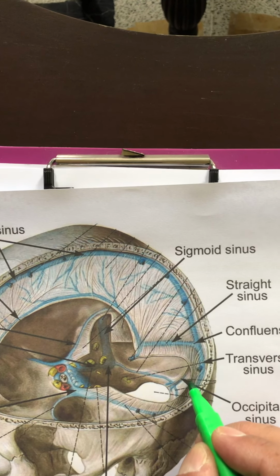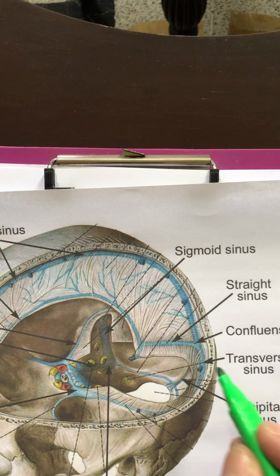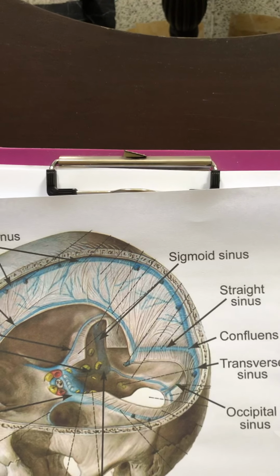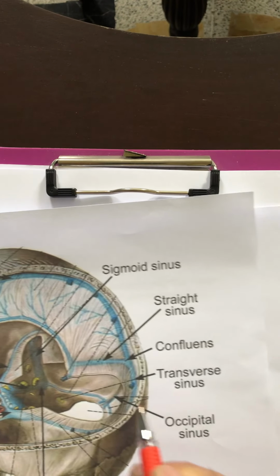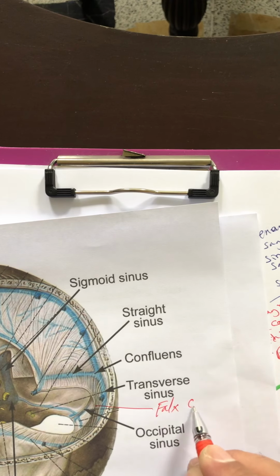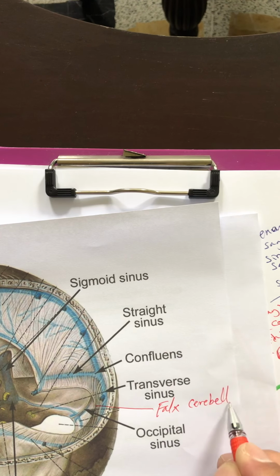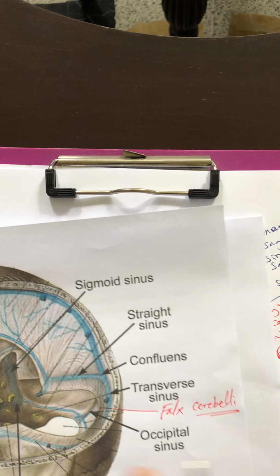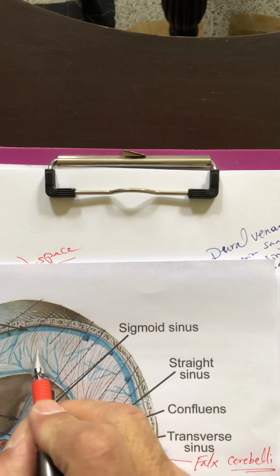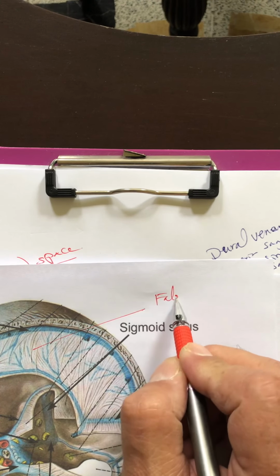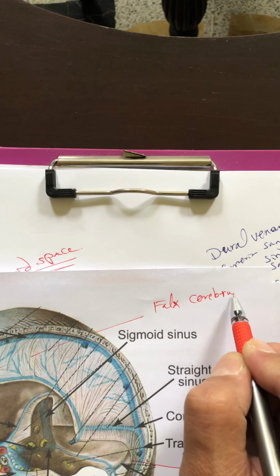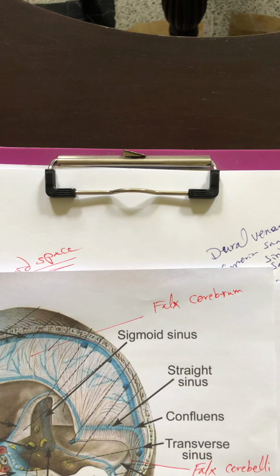This extension is called falx cerebelli. This is falx cerebri because it is between the two hemispheres of the cerebrum.